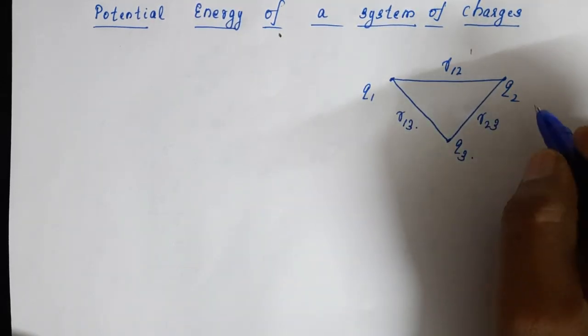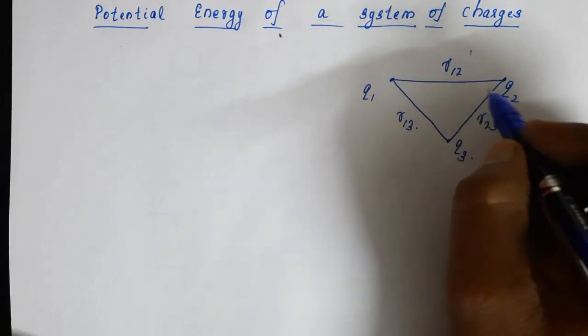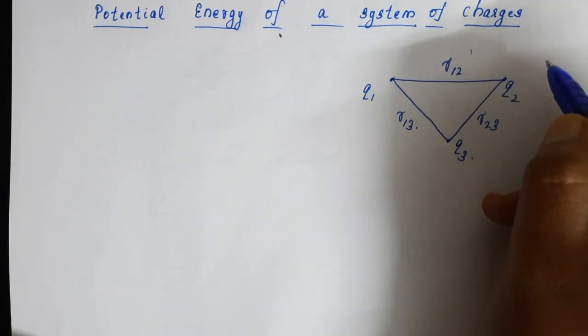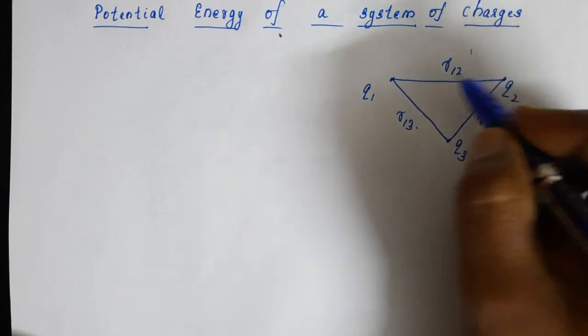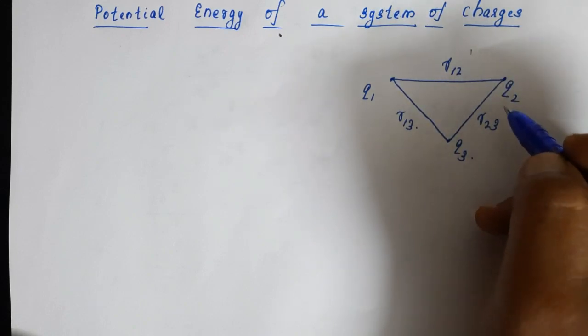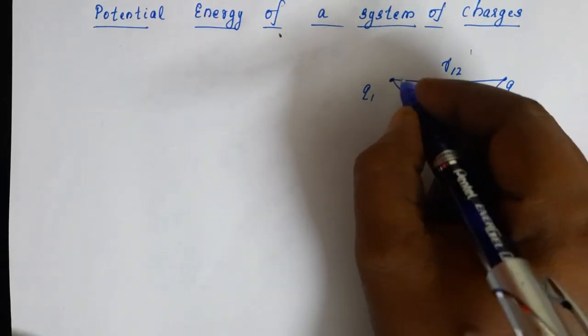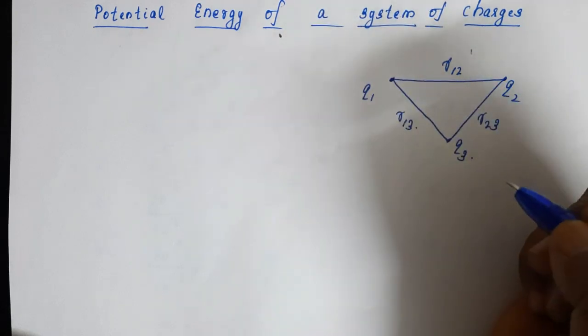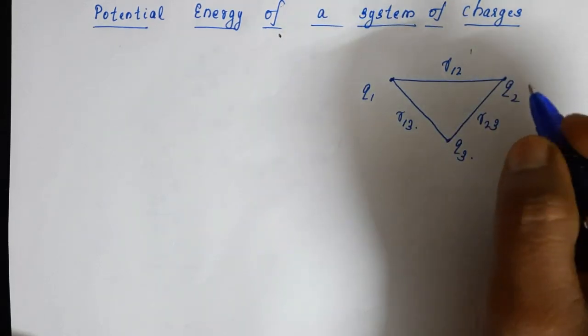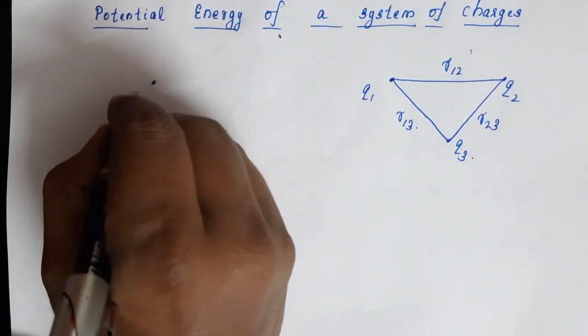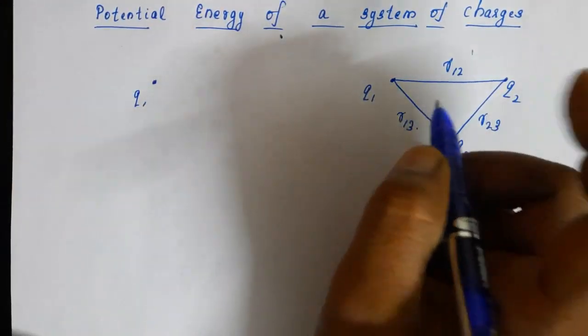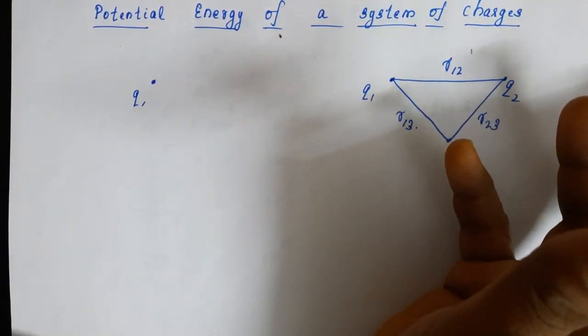So, by definition, it is the total work done in bringing these charges from infinity to these positions. First, we consider that the charge Q1 is brought. When charge Q1 is brought, only Q1 is there. Q2 and Q3 are at infinity.